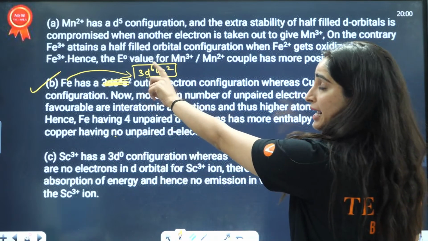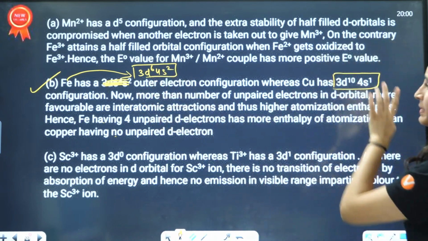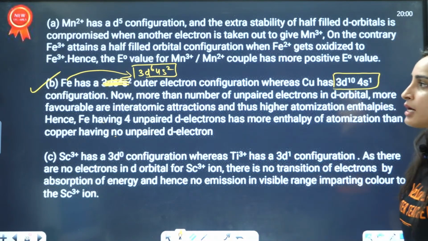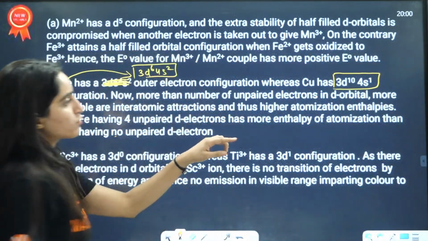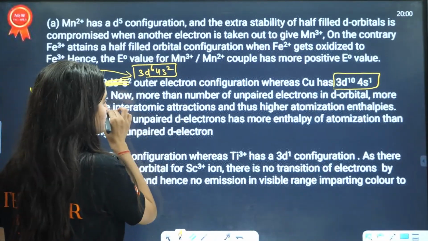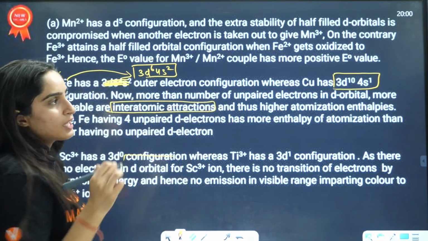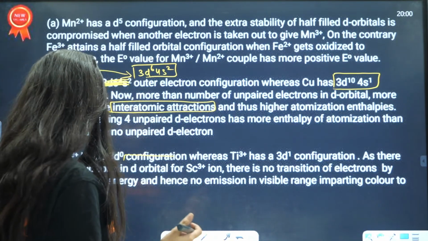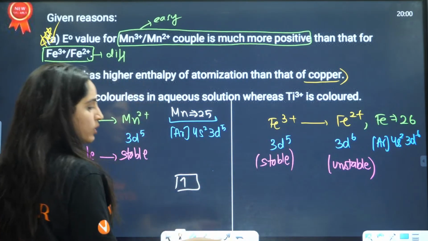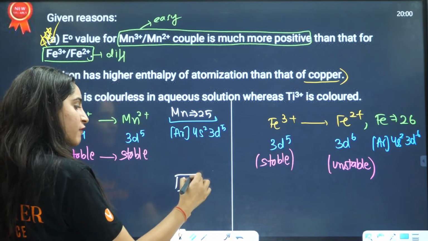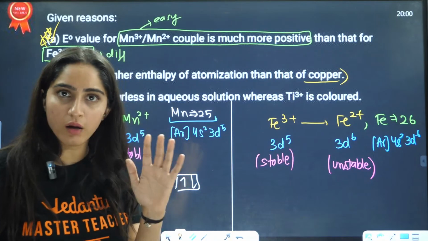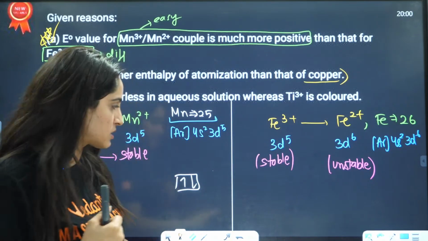Iron has an incomplete d orbital, while copper has complete d orbitals. The more unpaired electrons in the d block, the more favorable the interatomic interactions. When we form bonds, an orbital that has one electron will accept or share one more electron and make a bond with the other atom. This is how chemical bonding happens.